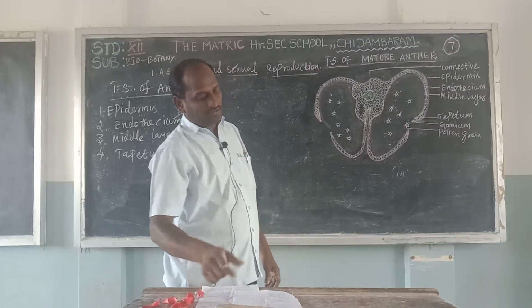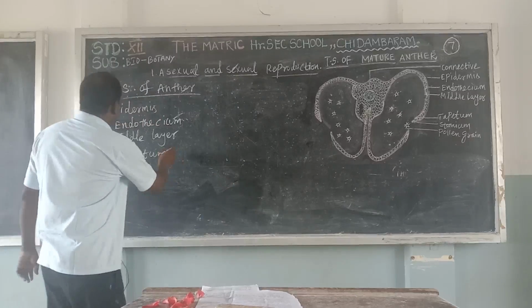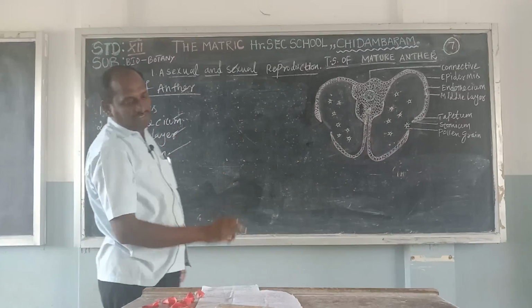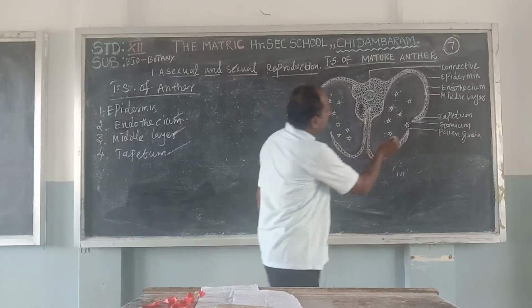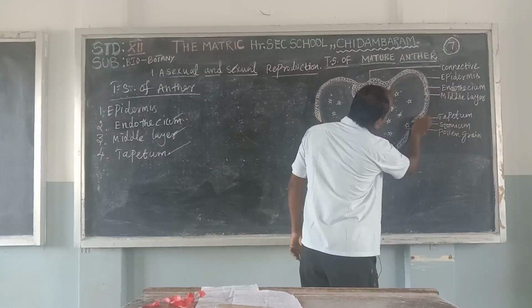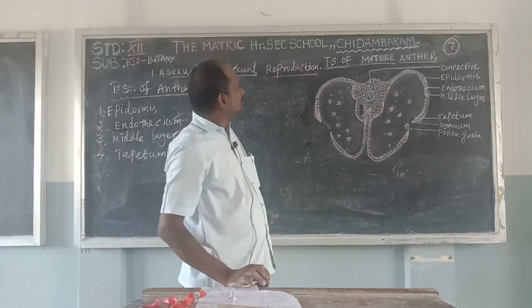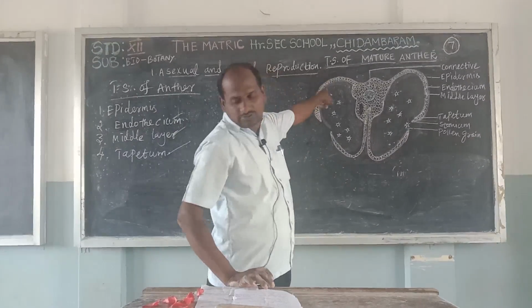Next, the last one, the tapetum. The three are completed. Next, the tapetum. Tapetum means the innermost layer. The tapetum is the innermost layer of the anther wall in the mature anther development.